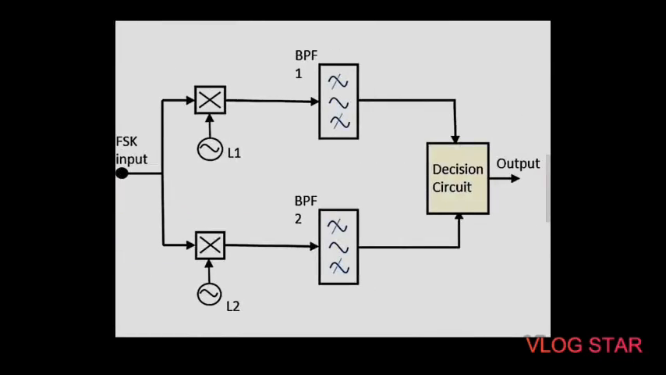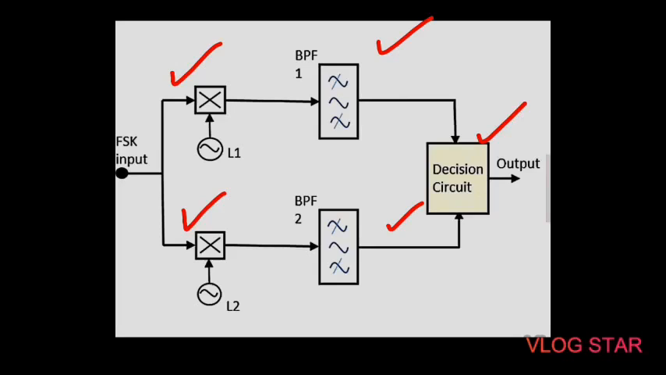So here, as we can see, the block diagram of this synchronous FSK detector consists of two mixers. This is the first mixer, this is the second, with the local oscillator circuit, and two band pass filters. This is band pass filter 1, this is band pass filter 2, and the decision circuit. Okay, so this is the diagrammatic representation of the synchronous FSK detector.